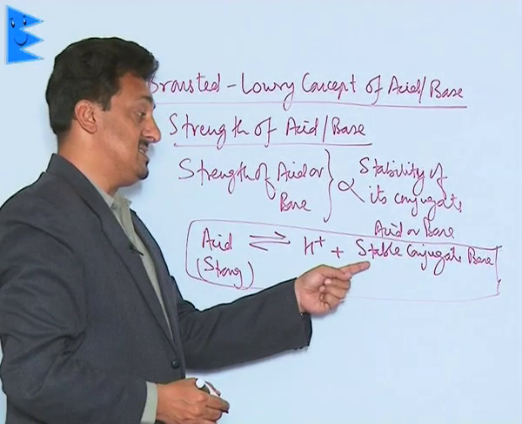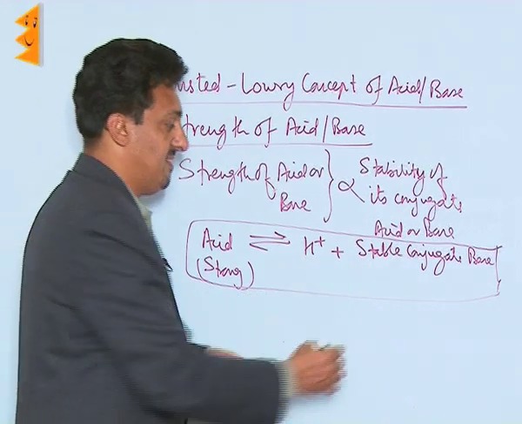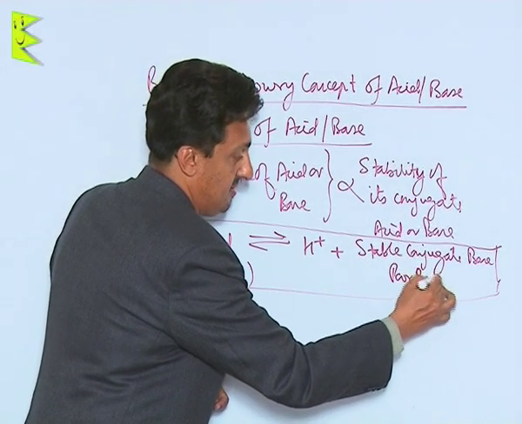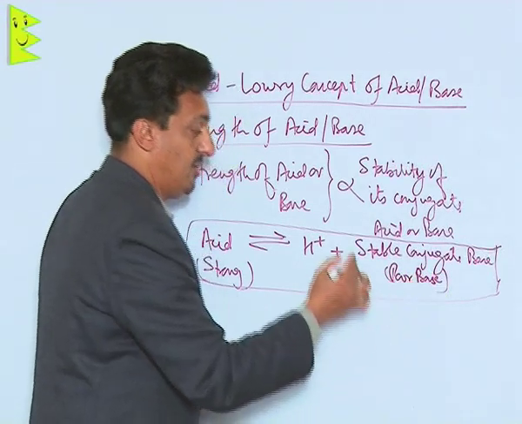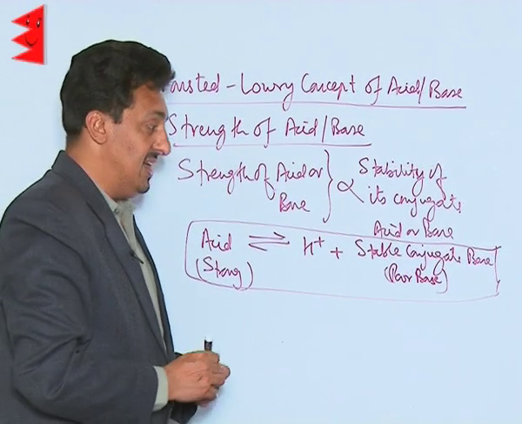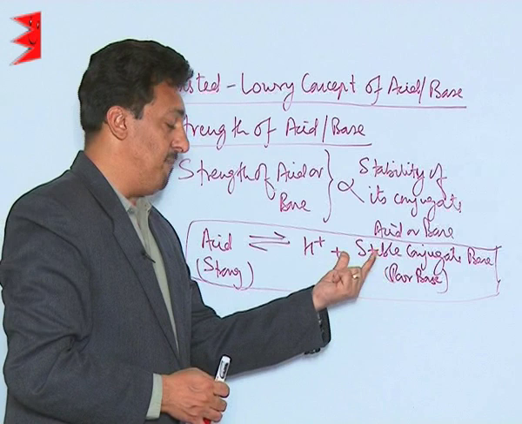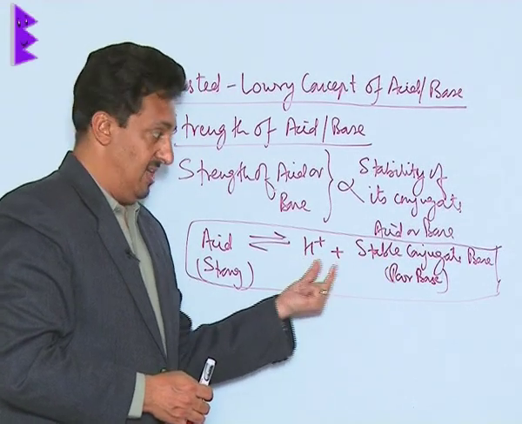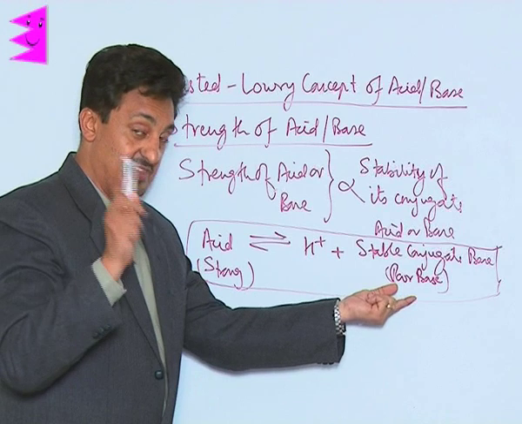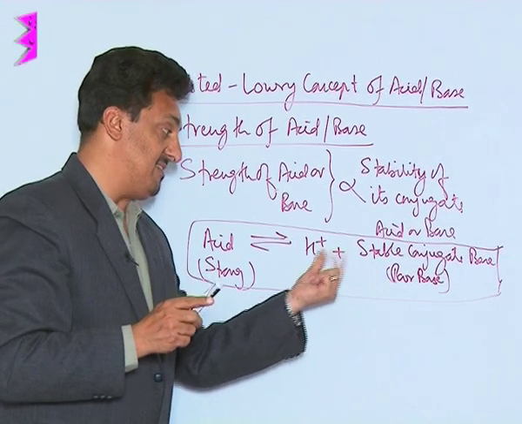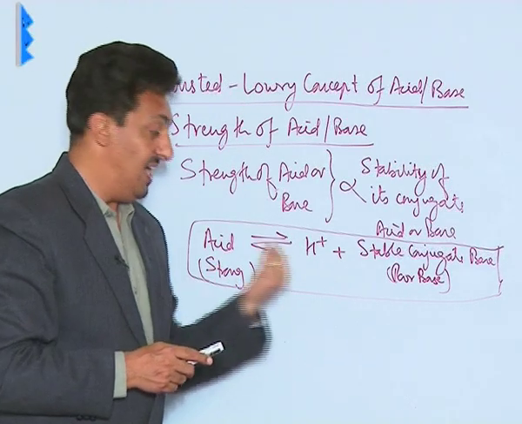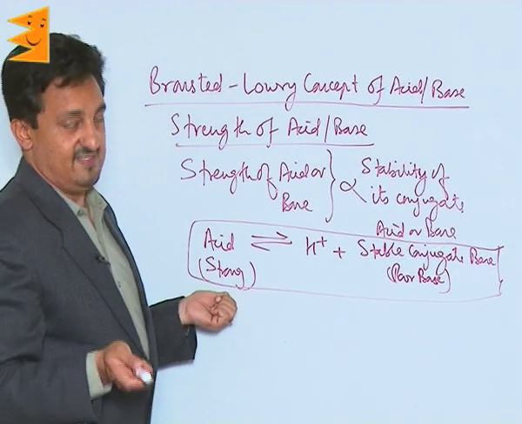Now this stable conjugate base will be a poor base. Remember, these two terms are different. Don't get confused, because it has to have a very poor basic nature, because it is not going to accept this H plus ion. If it's a strong base, it will accept this H plus ion immediately and will form this acid back. So in that case, the acid will not dissociate, and this acid will be a weak acid.